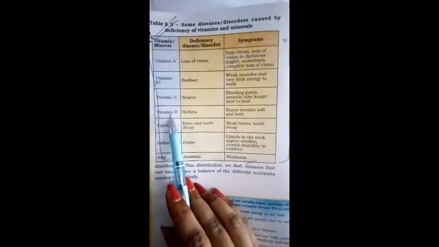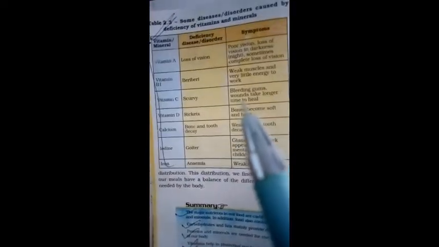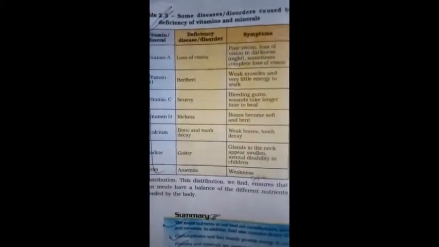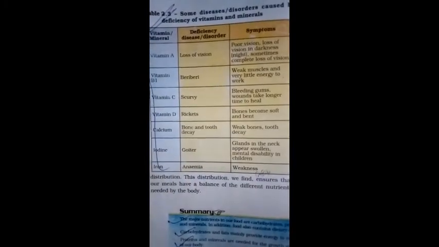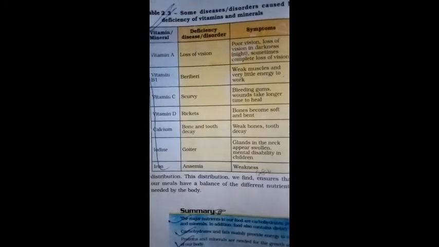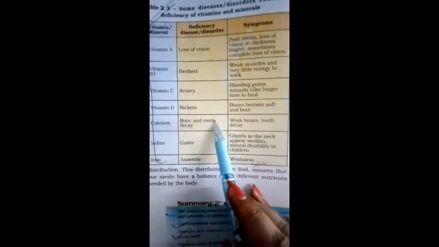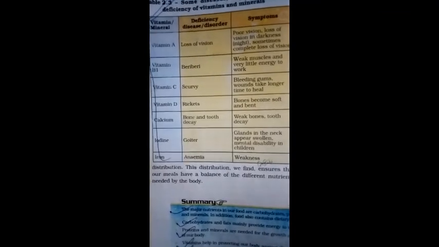Now, if a person has deficiency of vitamin D, that person may have a disease called rickets. What are the symptoms of rickets? Bones become soft and bent. Similarly, if a person has deficiency of calcium, the disease caused is bone and tooth decay. The symptoms are weak bones and tooth decay.